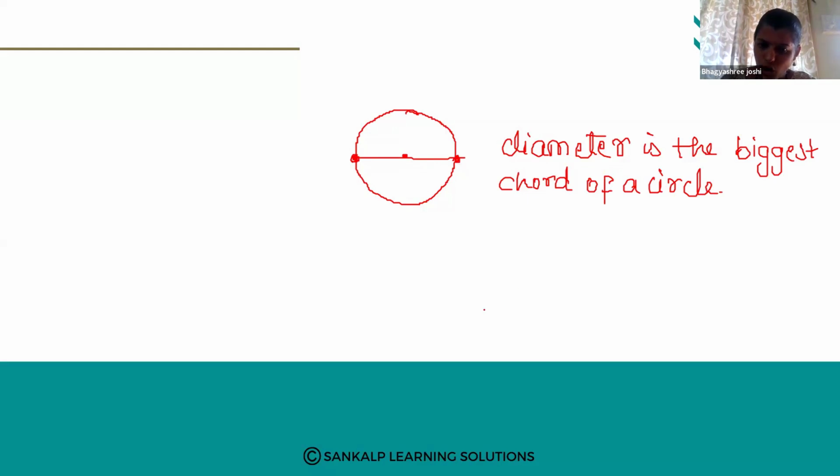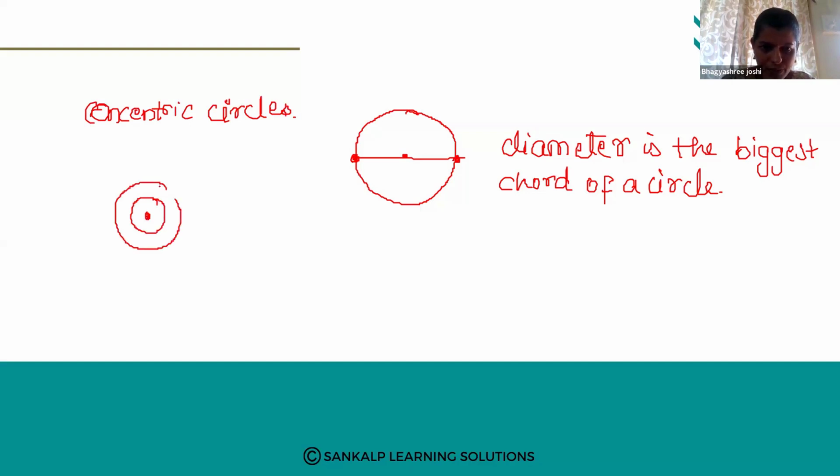Another term is concentric circles. Have you heard about concentric circles? So what do you mean by concentric circles? See, the circles having the same center but different radius, those circles we call concentric circles.